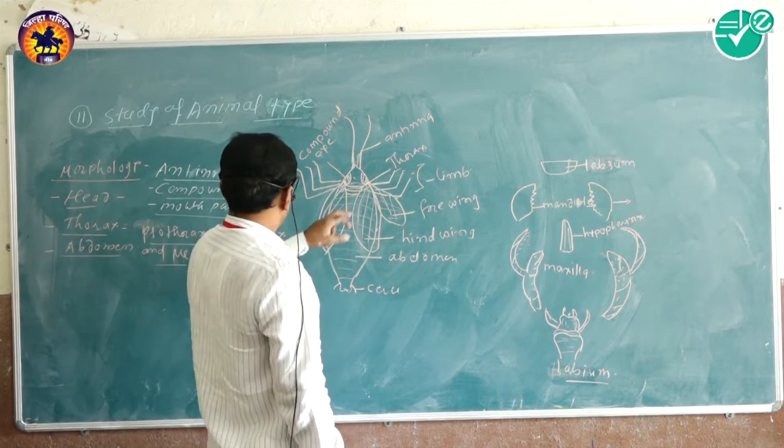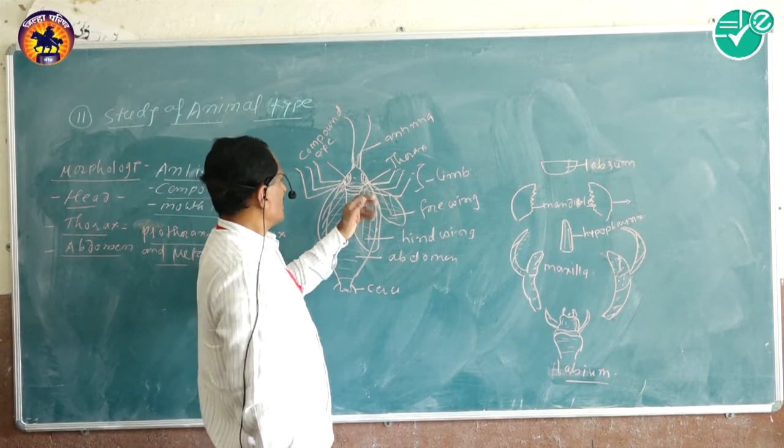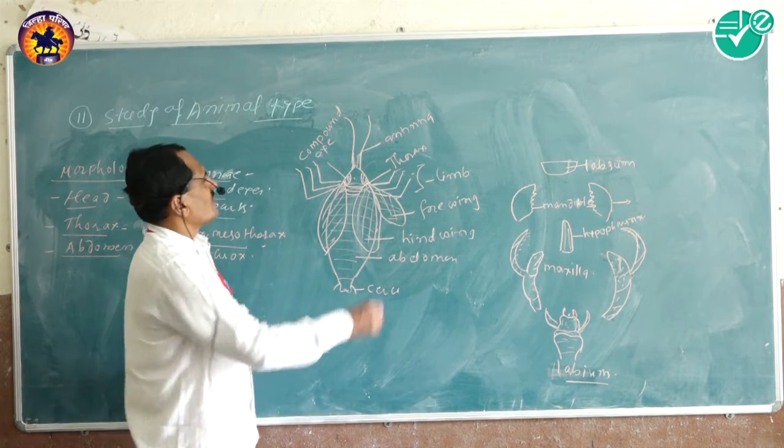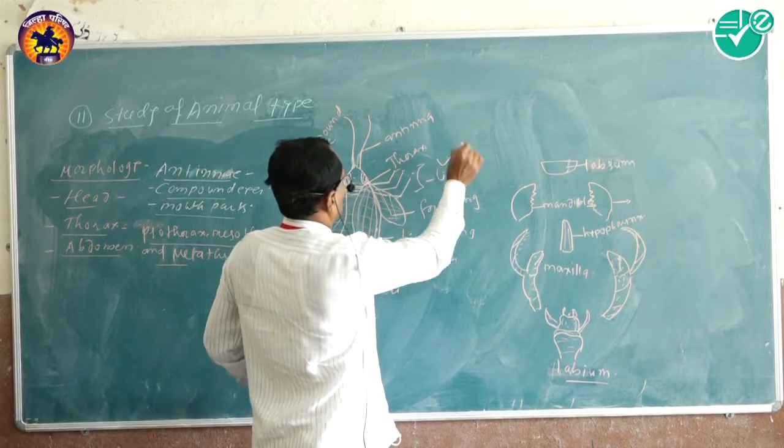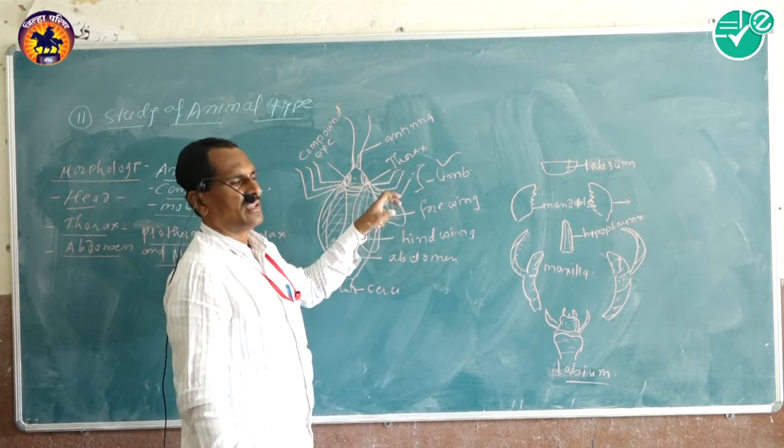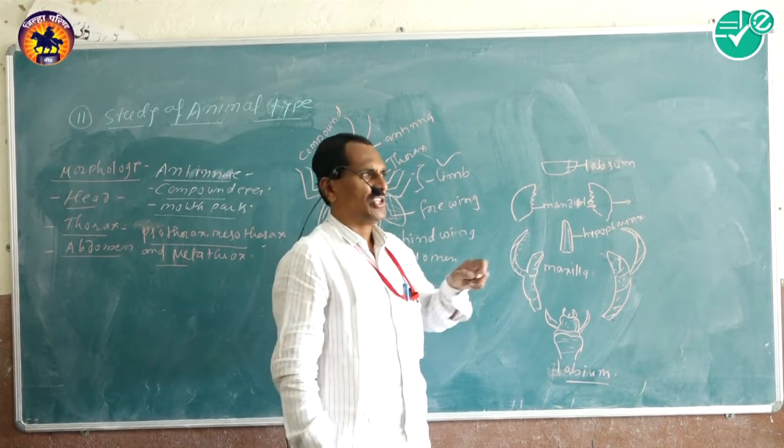Thorax gives three pairs of limbs. Limbs arise ventrally in the thoracic region.